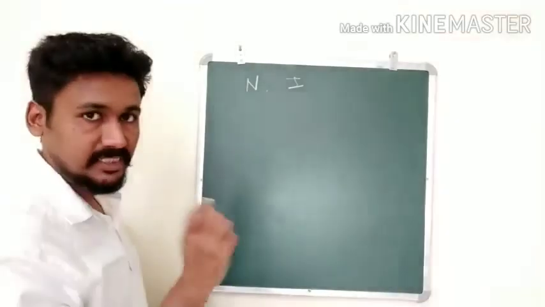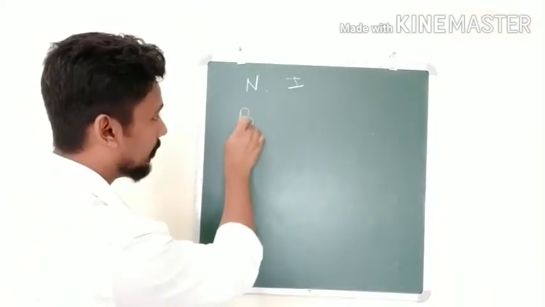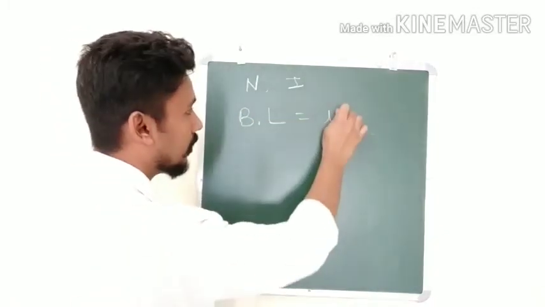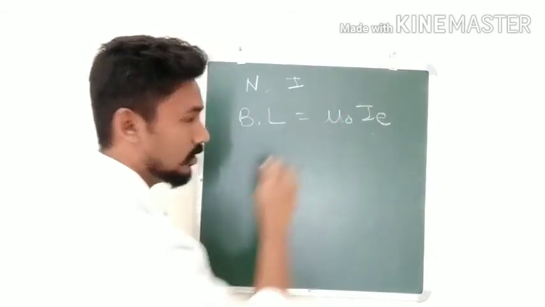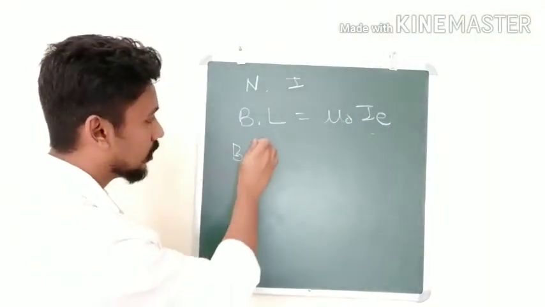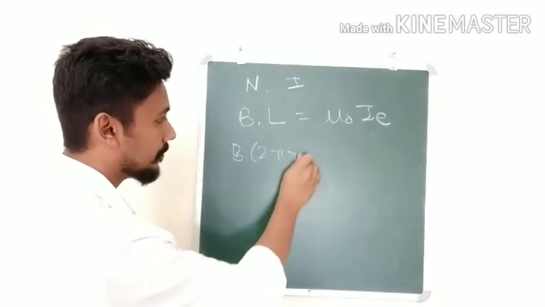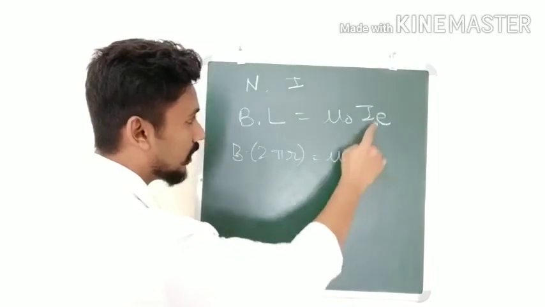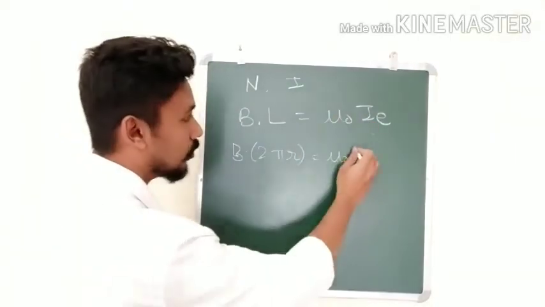So using Ampere's circuital law, we can write B dot the total length equal to mu naught into enclosed current, right? So B into what is the total length? The total length will be equal to 2 pi r of that second loop, equal to mu naught into enclosed current. How much is the enclosed current?